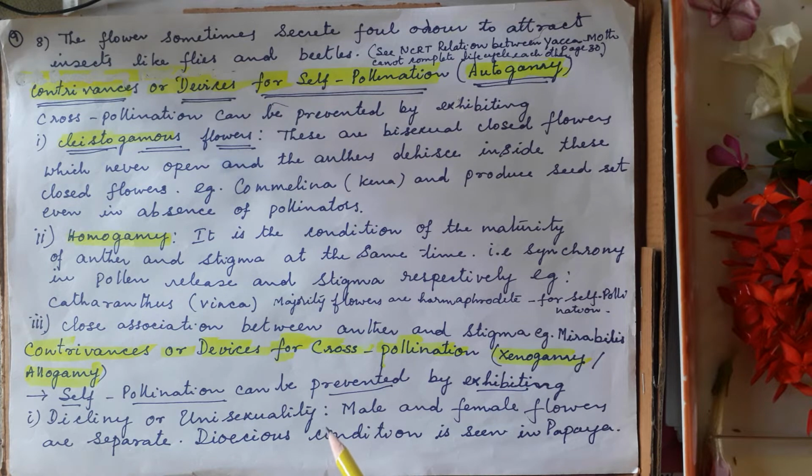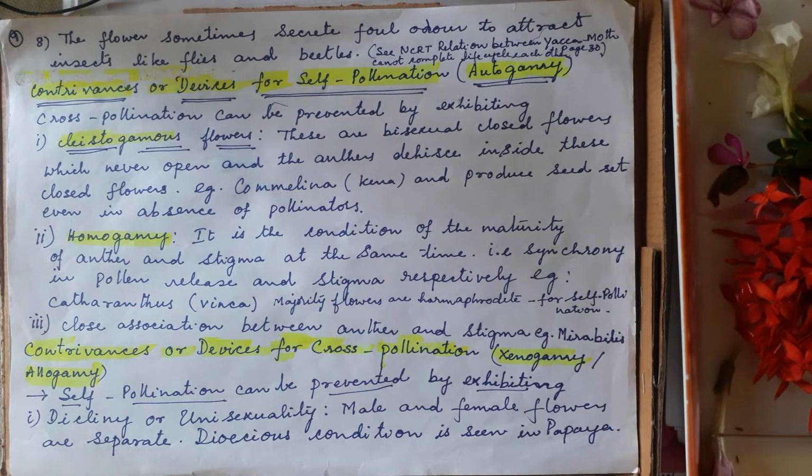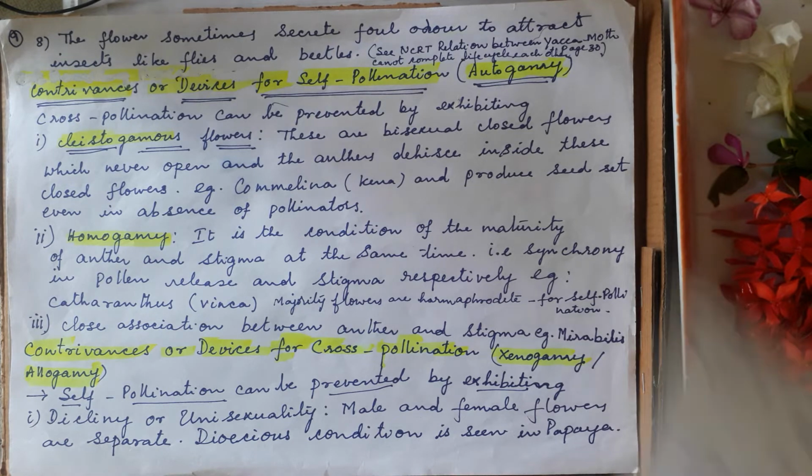Suppose the flower is a unisexual flower, then automatically cross-pollination will take place, because male and female flowers are separate. Male and female flowers being separate means the dioecious condition. You can see this in papaya. Papaya plants are themselves dioecious. The male plant is different, the female plant is different. One plant produces male flowers, one plant produces female flowers.